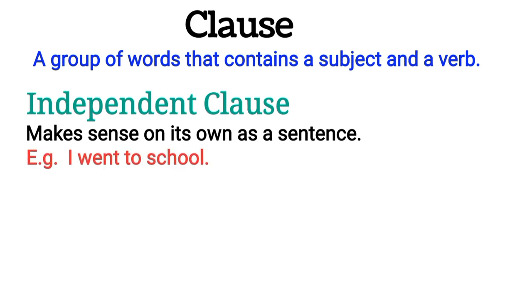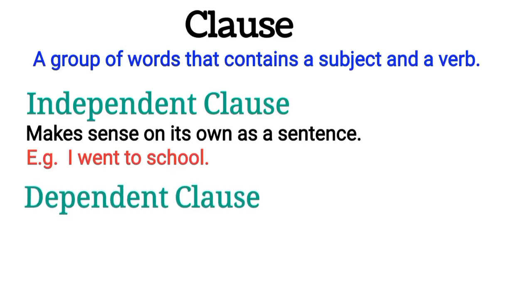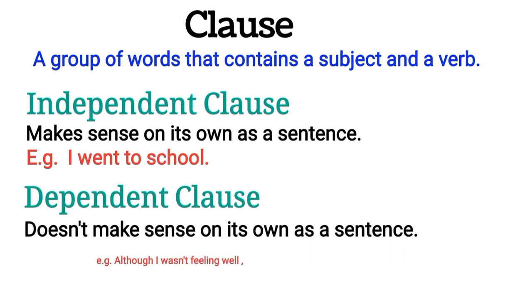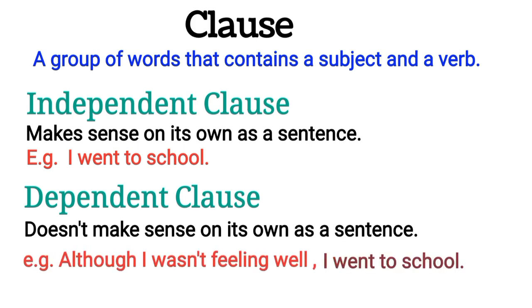Example: I went to school. As you can see in this example, there is a subject and a verb and it conveys a complete thought. Second type, dependent clause, doesn't make sense on its own as a sentence. Example: although I wasn't feeling well.